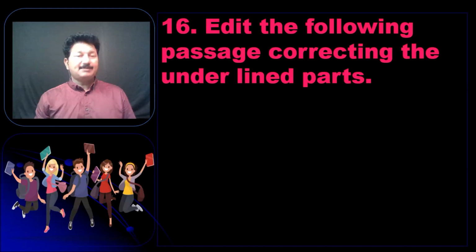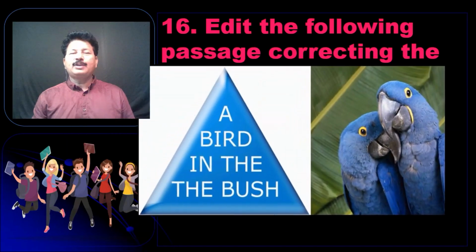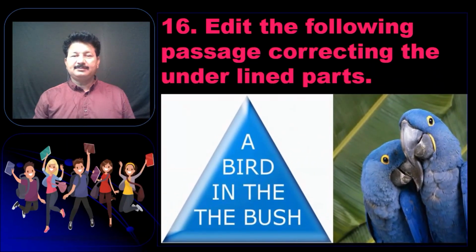Now you will get question number 16. Edit the following passage, correcting the underlined parts. Now look at the picture. What do you find? Do you find any mistake here? Read the sentence carefully: a bird in the bush or the bush. So there is a repetition of the article "the". In the same way, you will find a lot of mistakes in this question. Let's check it out. The right one is: a bird in the bush.